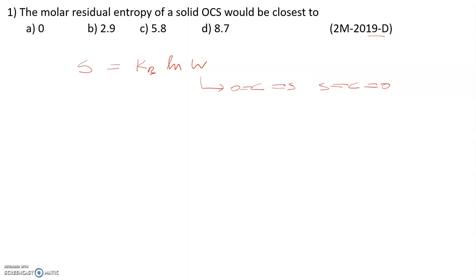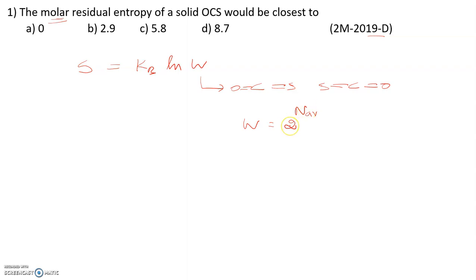Therefore, W is equal to the number of orientations to the power number of molecules in the solid. They are asking molar entropy, therefore the number of molecules should be Avogadro number, N_A.